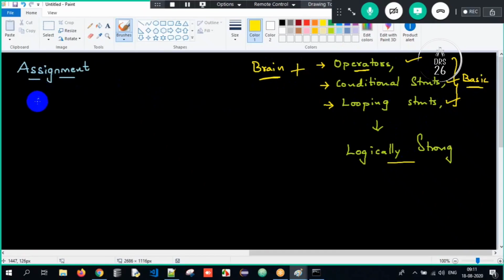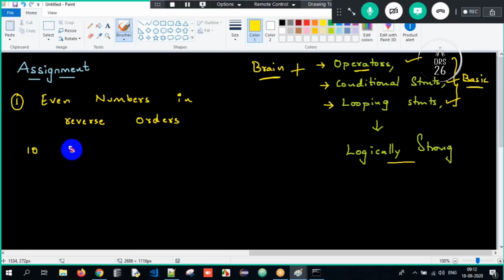What is the assignment here? First, you have to print even numbers. Sir, we did it yesterday only, sir. Even numbers be printed, sir. In reverse order. Got the clarity? You are supposed to print even numbers in reverse order. That is, I want the output as 10, 8, 6, 4, 2, in the same line. I don't want it in this line. I want it in the same order.